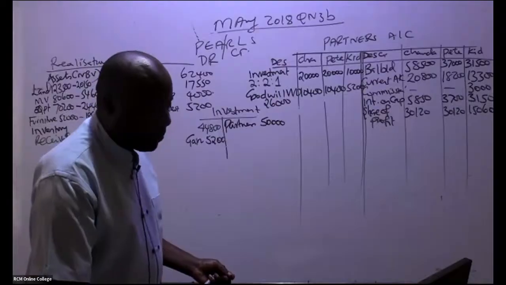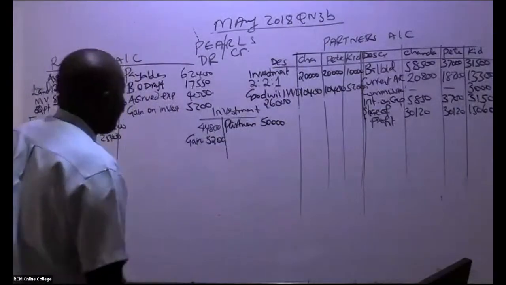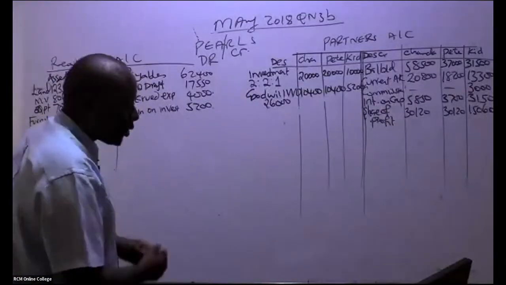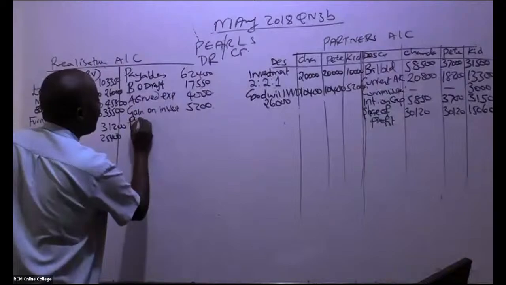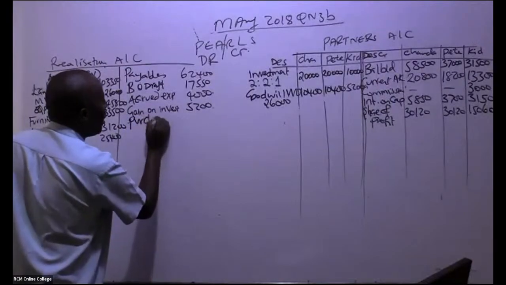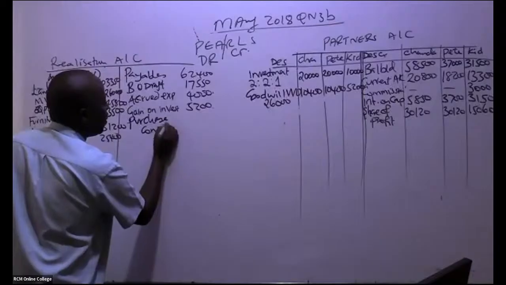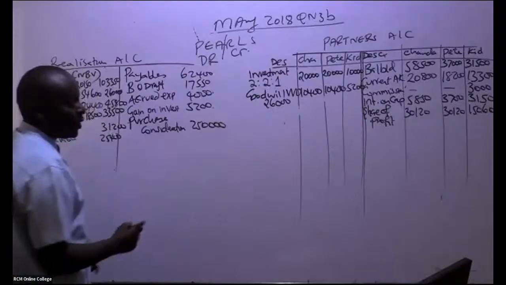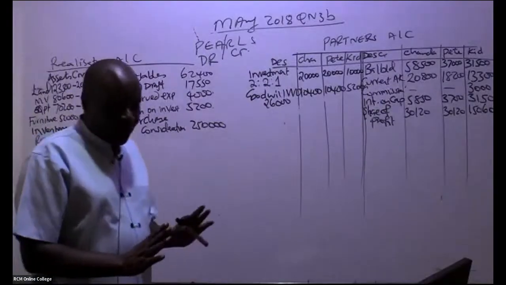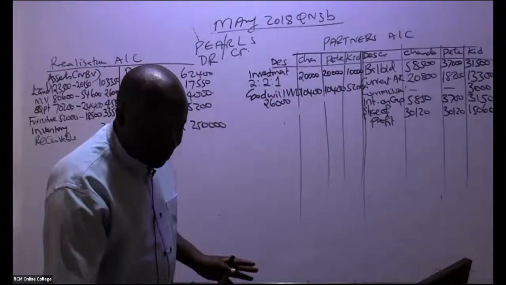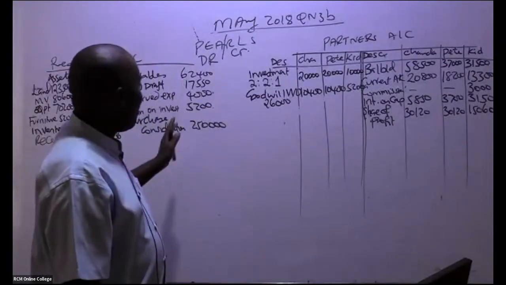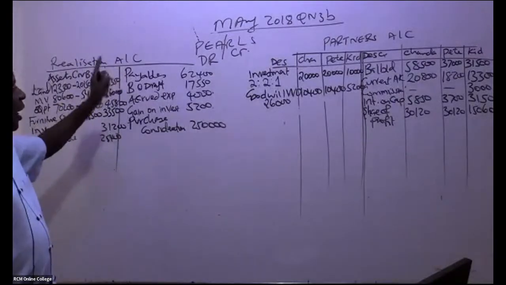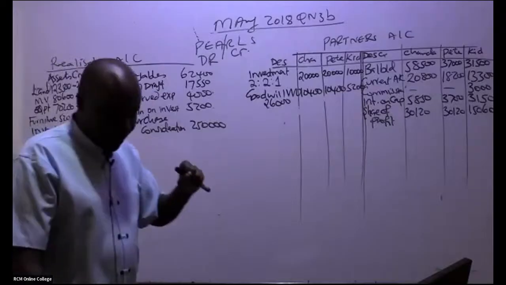Anytime you're told purchase consideration, you credit it here, 250,000 like that. If I were you, I would write somewhere that purchase consideration shall always be credited to the realization account.